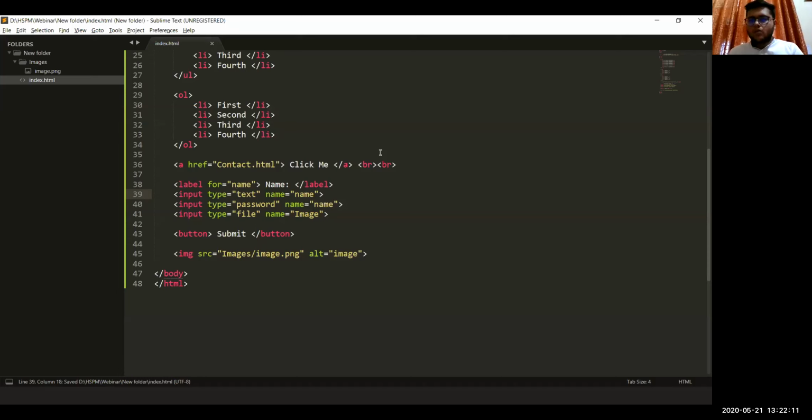Instead of bullets, how to set other symbols, we'll see tomorrow in CSS. And images in the UL tag, I think I've shown already. Can we put URL instead of src in the image tag? Yes, you can.